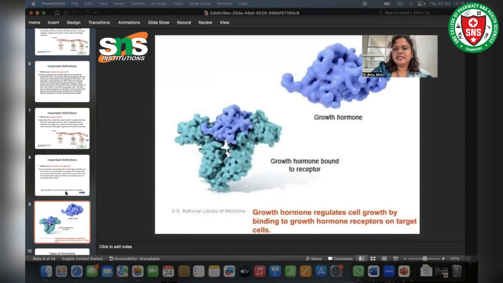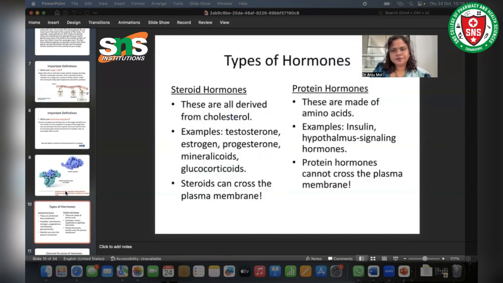Here we can see the growth hormone and the growth hormone bound to the receptor. There will be a cell that is called the target cell. There this growth hormone will go, and in this target cell there will be a specific receptor. This hormone will go and bind with this receptor.